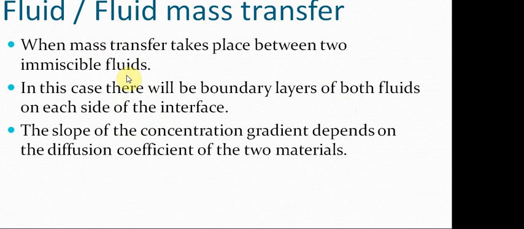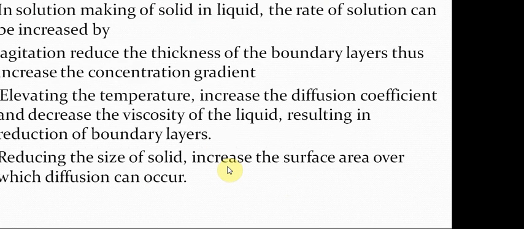That we have studied in the pharmaceutical emulsion. A pharmaceutical emulsion is basically a biphasic dosage form in which two immiscible liquids, one is water and another is oil, are not blendable, and become mixable or blendable with the addition of an emulsifying agent. The slope of the concentration gradient depends on the diffusion coefficient of the two materials.